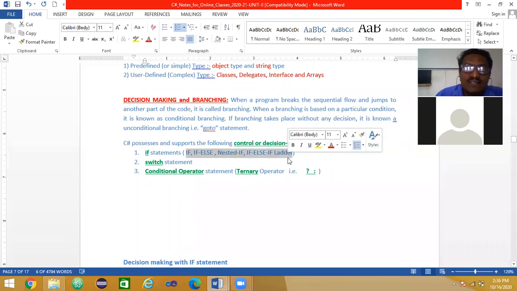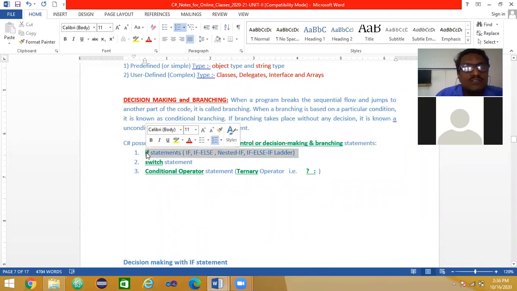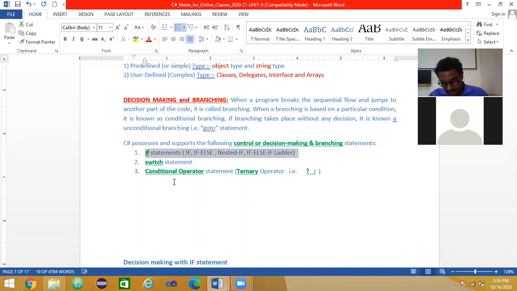We understand the syntax of that and then we see the flow chart. So try to draw a flow chart. If a question asks on this particular decision making branching for 5 marks and explain all if statements, at that time you have to explain the syntax of if and then the flow chart you must draw here. That's all. Similarly, switch statement and conditional operator.